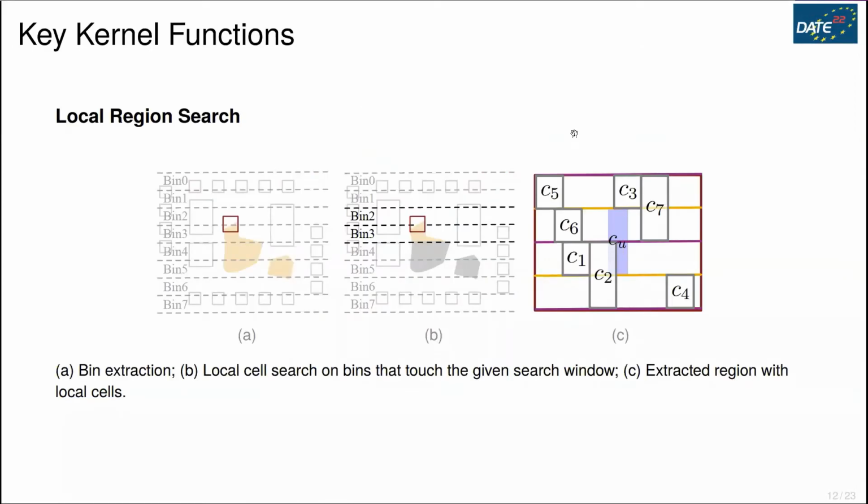Now we talk about 2 key kernel functions. The first one is local region search. Before we start, the entire area is divided into bins. We assign all the legalized cells in each bin according to their location. Such setting allows us to search local cells very fast, which means we only need to examine the cells within the bins that touch the search window.